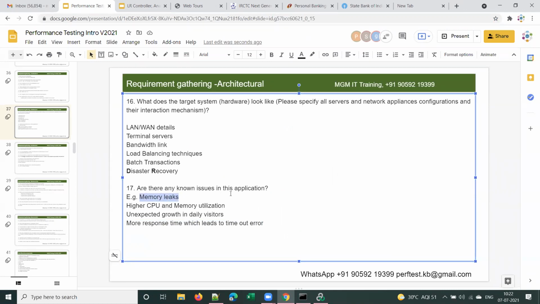Let us take your vehicle example. You went to a service guy, and you are giving your vehicle for servicing. You bought a new vehicle, and you are giving it in the showroom for regular service. Then what does he ask? He will ask, are you having any problems? You will tell all the problems, like if you are having a mileage issue, or the indicator is not working, or you are having some vibration while driving.